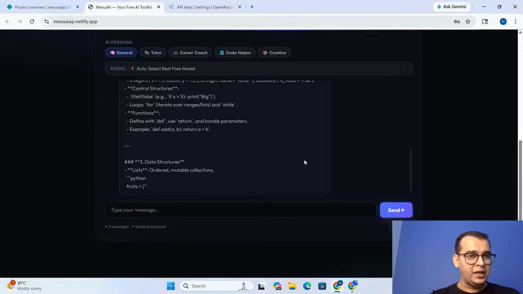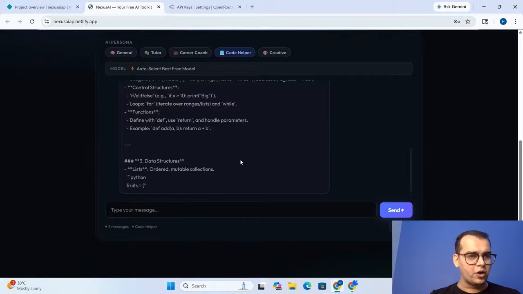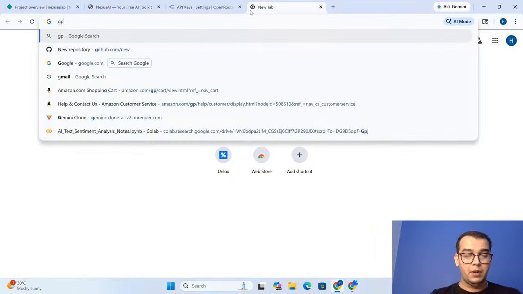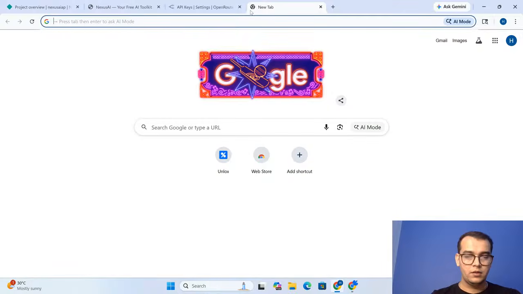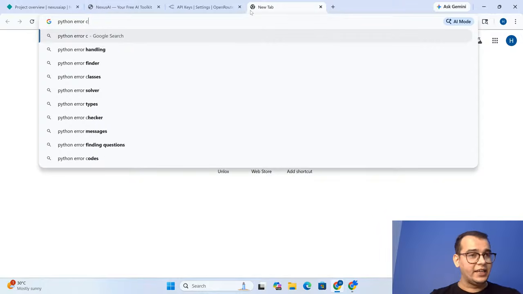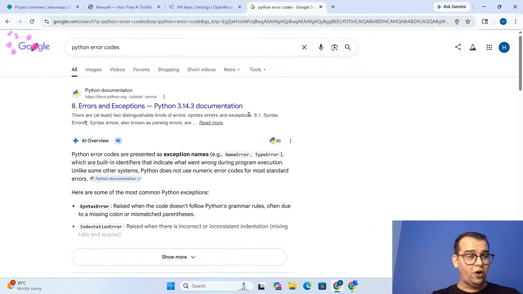It has given me this. Let us switch to code helper, and I am giving it a particular piece of Python code. I will get code which has an error. Give me the Python error code. You can simply write any code, as I can see that many people have a non-technical background.